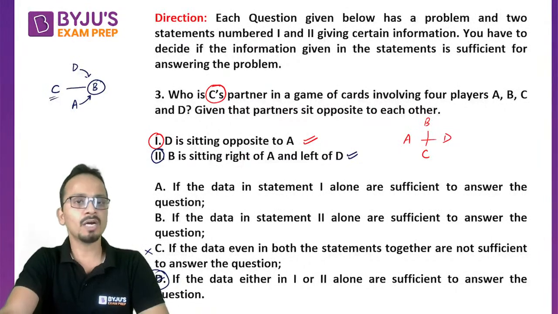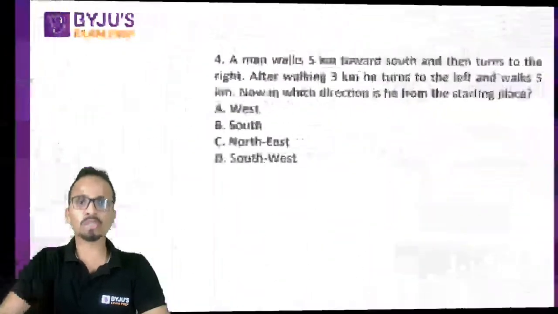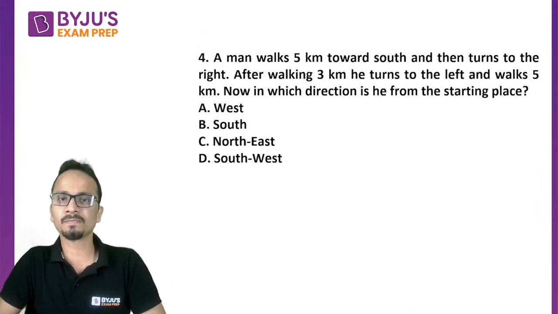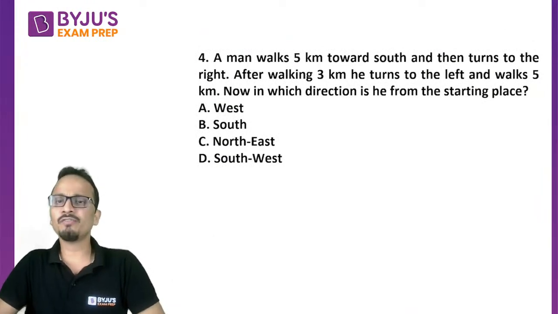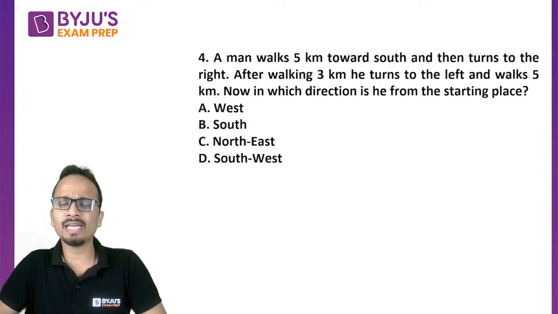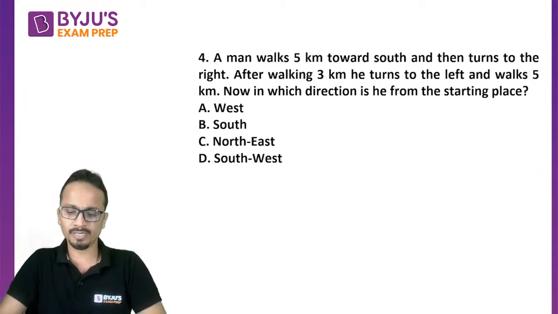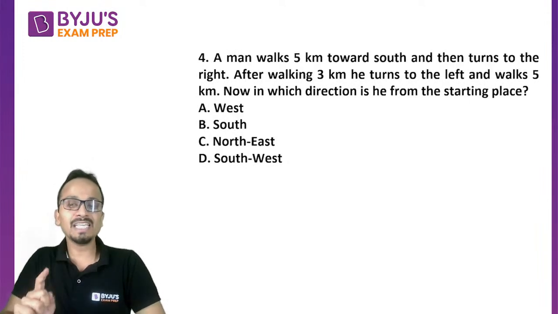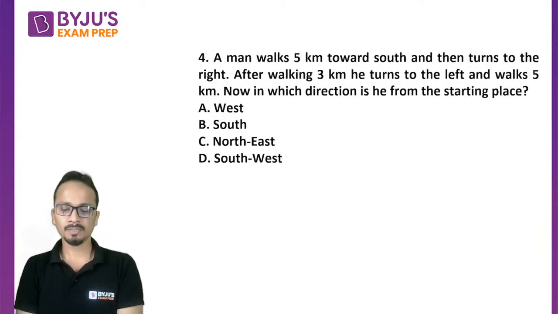All right. Let's move on to the next question. Question number 4 is from direction sense. Read this question carefully, draw the diagram, and you will get the answer. These are very easy questions. So, a man walks 5 kilometers towards the south and then turns to the right. After walking 3 kilometers, he turns to the left and walks 5 kilometers. Now, in which direction is he from the starting point?